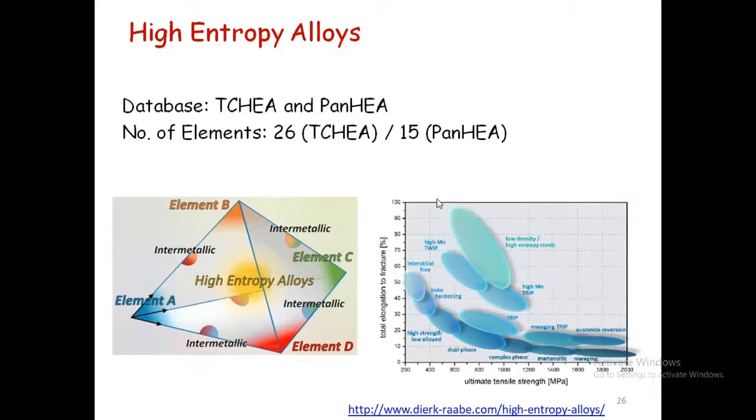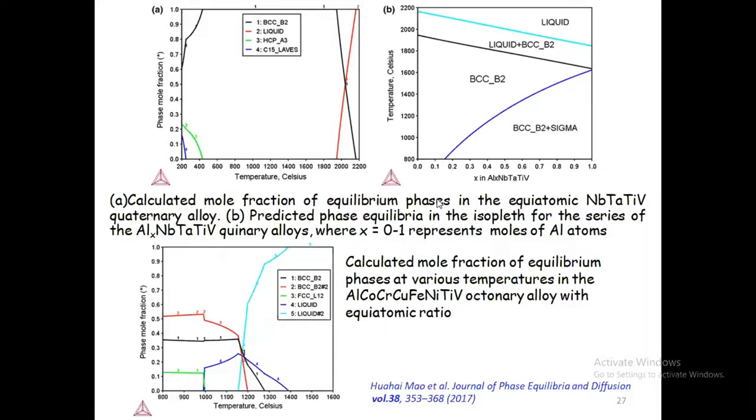enjoyed it a lot. In this case, the first paper came from a Taiwan professor. Okay. After that, no, first is from Dr. Ranganathan from IISc Bangalore, followed by the Taiwan professor, and then Dr. B.S. Murty's group. And the B.S. Murty group conducted work on high entropy alloys with sponsorship from Boeing. Okay, they conducted a workshop related to this. A lot of research work is going on in this. They started with the milling process, but now people are trying casting and various other methods, even additive manufacturing.